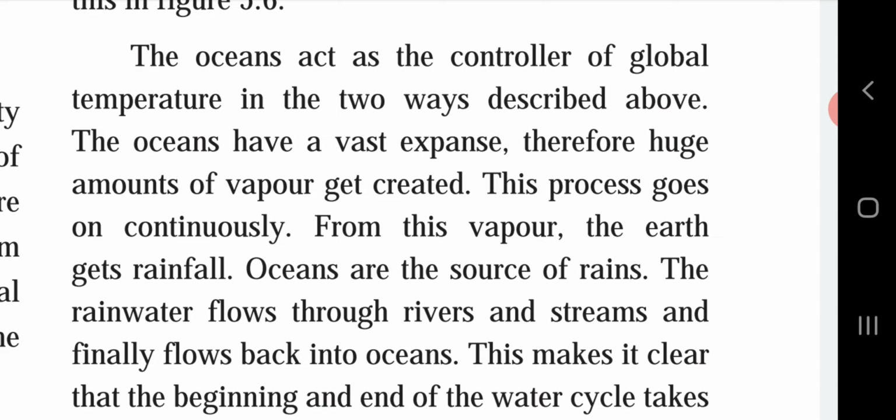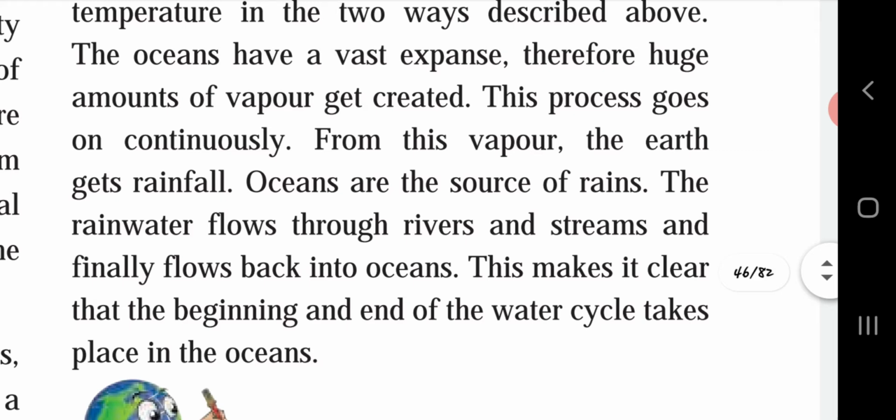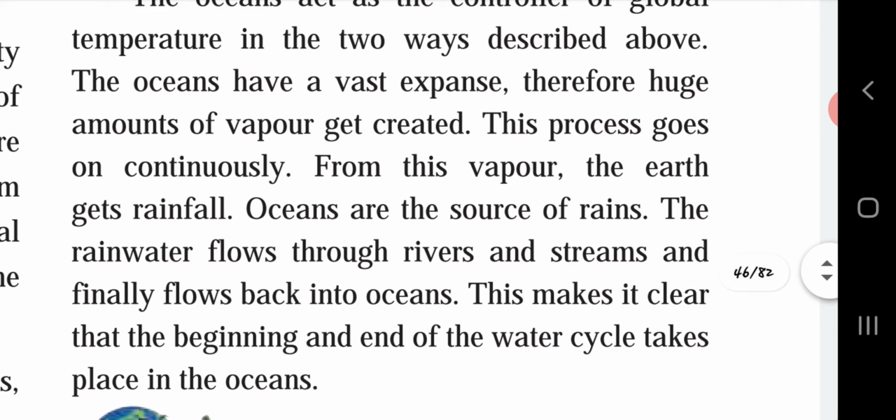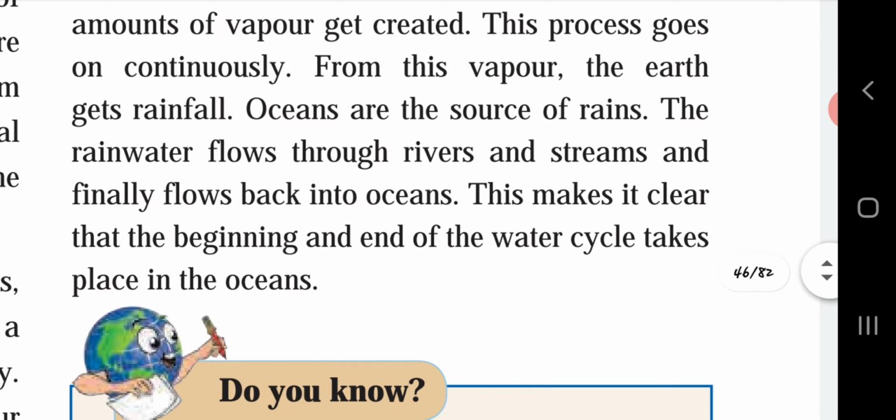This makes it clear that the beginning and end of the water cycle takes place in the ocean. The vapor is created and the rainwater again flows through the rivers and streams to the oceans only. It means the water cycle moves towards the ocean only.